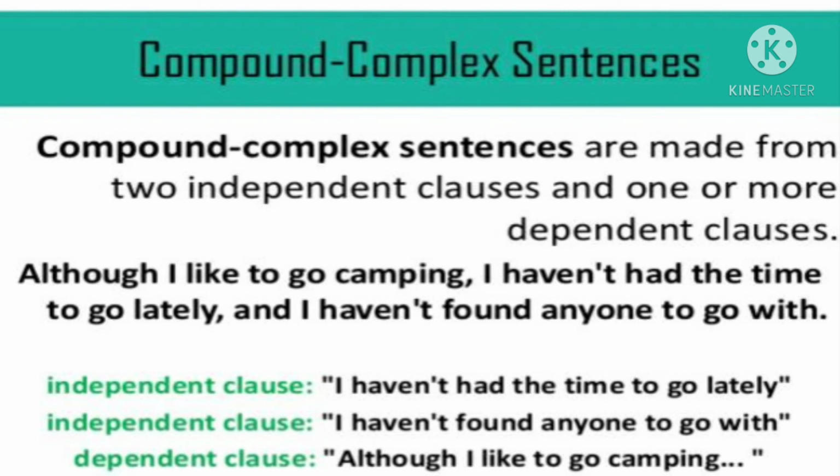Although I like to go camping is a dependent clause. I haven't had the time to go lately is an independent clause, and I haven't found anyone to go with is another independent clause. So you have one dependent clause and two independent clauses. So it is a compound complex sentence.